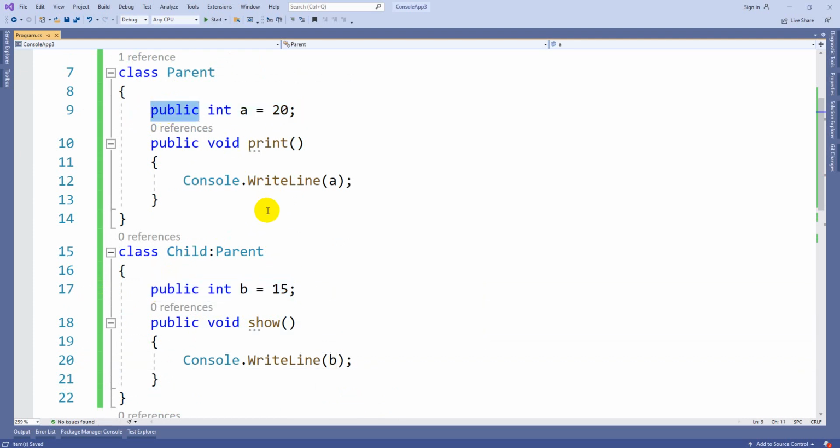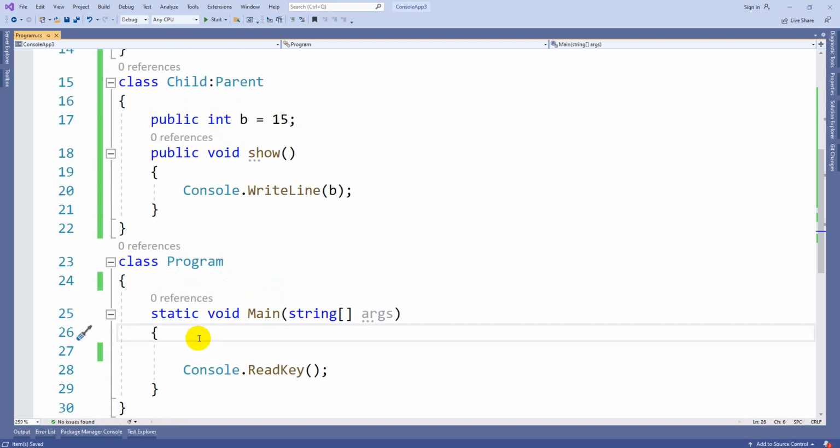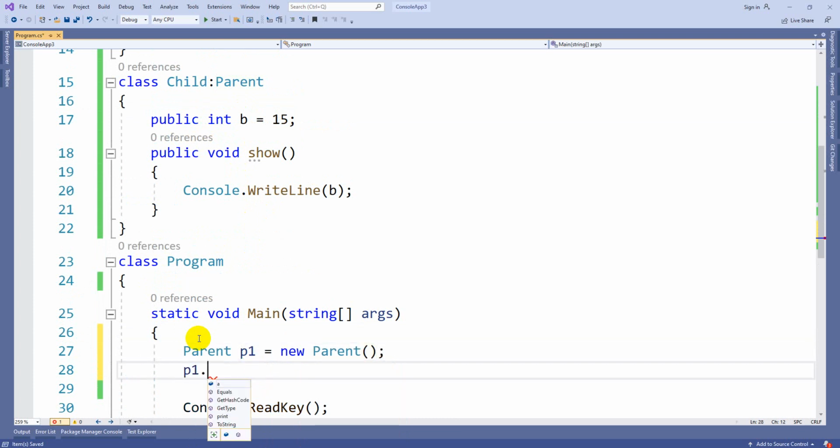Here, since a is in public mode, let's create the objects. Parent p1 is equal to new Parent; p1.a, I can even pass the value, is equal to 22.